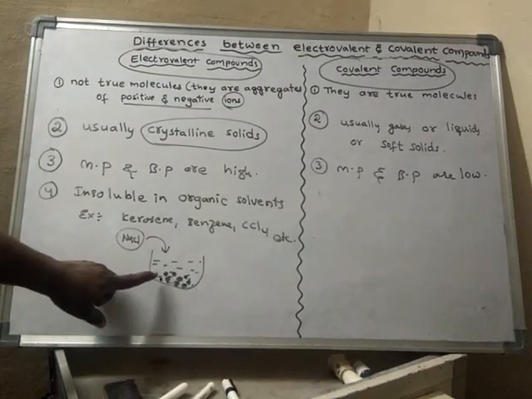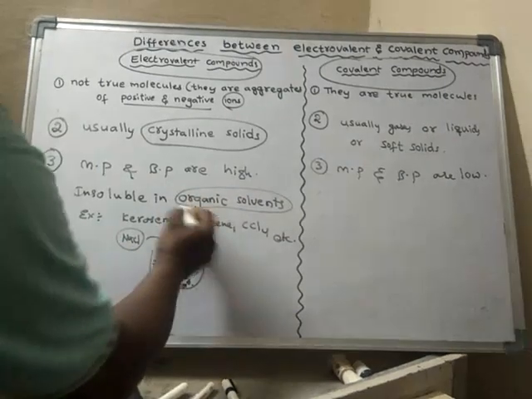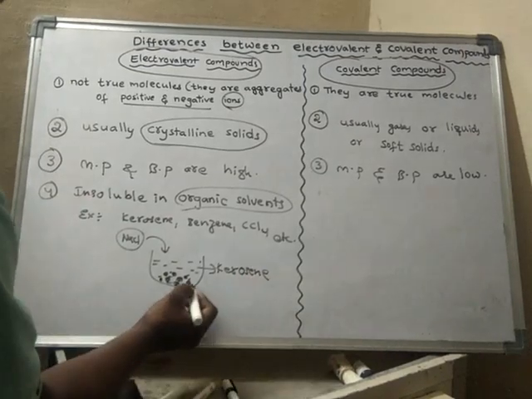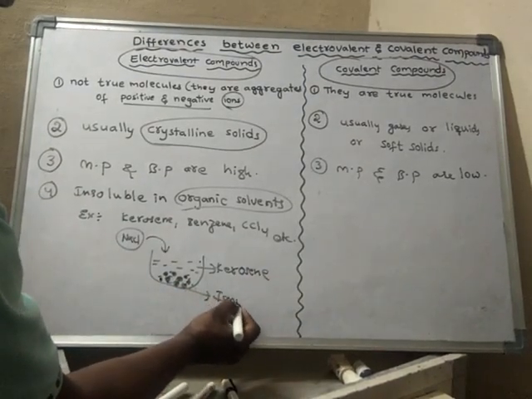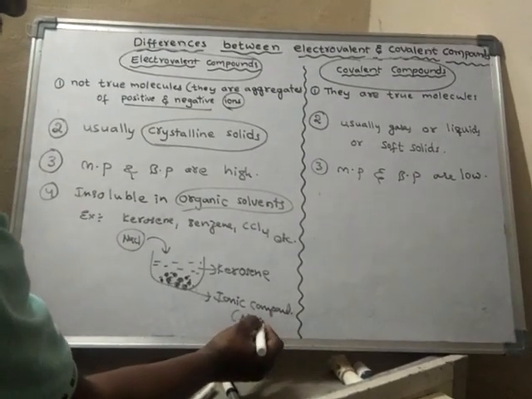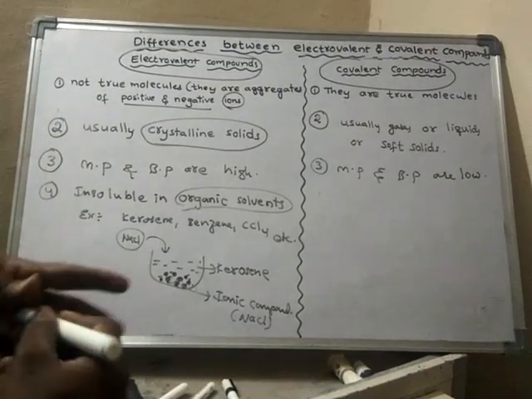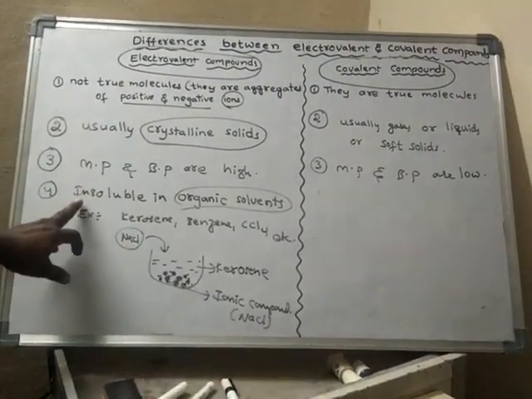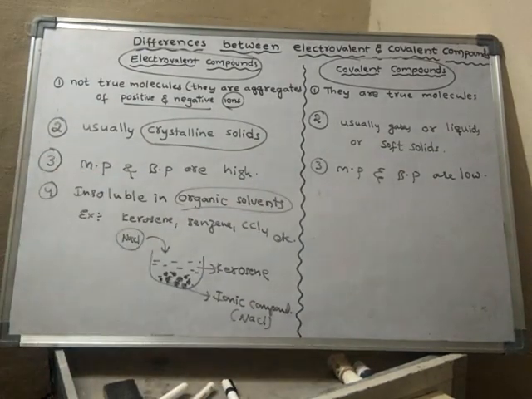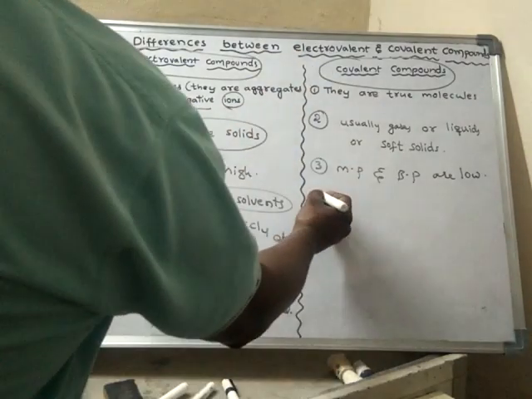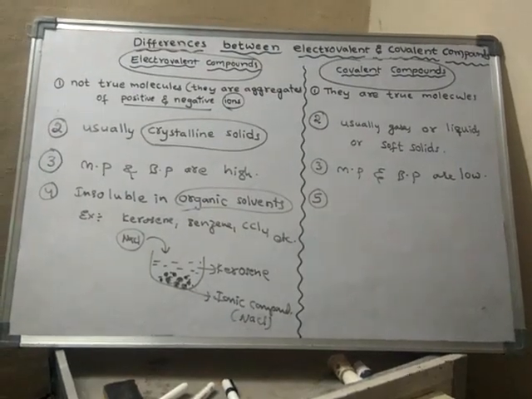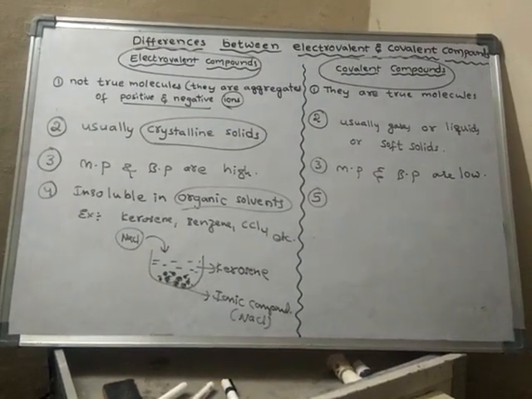So kerosene is an organic solvent, whereas sodium chloride is an ionic compound. It does not dissolve. Hence, ionic compounds are insoluble in organic solvents. Whereas covalent substances are soluble in organic solvents.